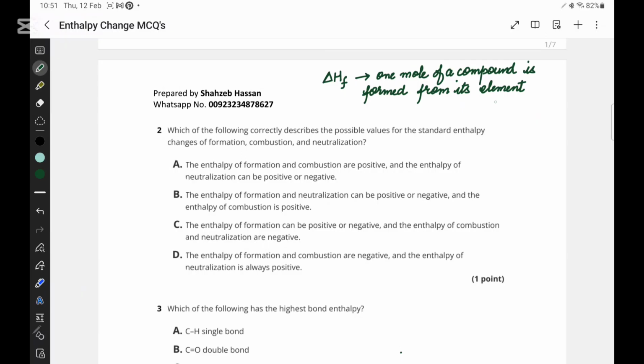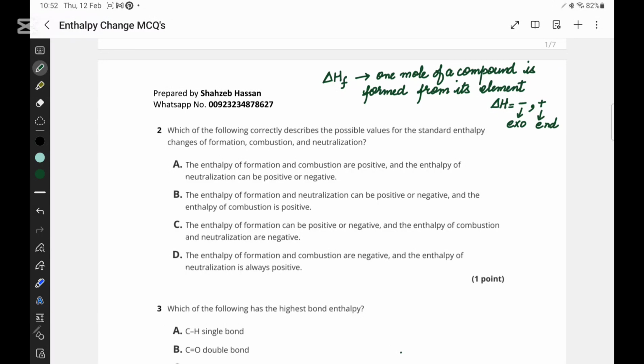Its enthalpy change can be either exothermic or endothermic, so it can be negative or positive. Negative is for exo and positive is for endo. So enthalpy of formation can be both of them.